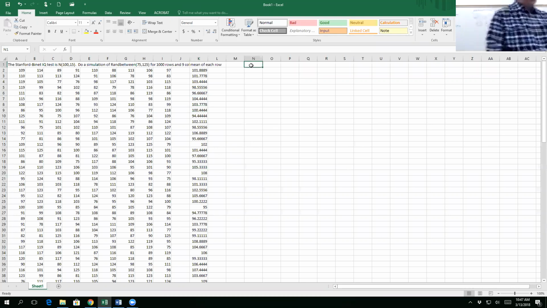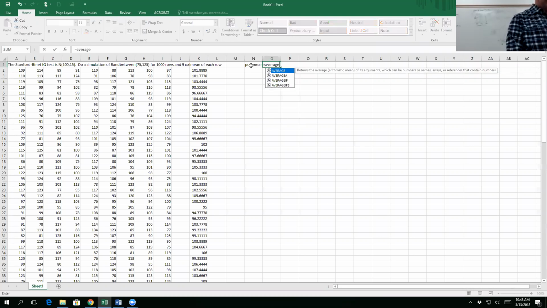Now, I can also figure out the population mean. How would I figure out the population mean? You guys should have already answered this question. How did I find the sample mean? What's the Excel command?